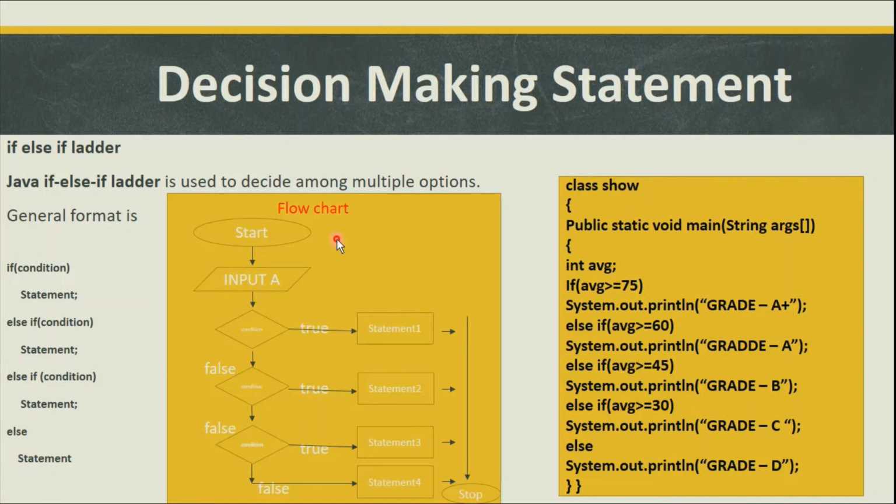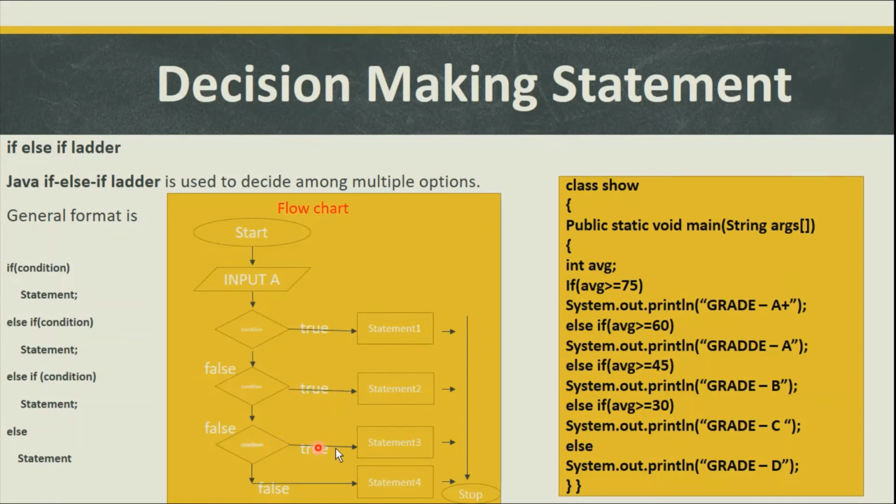We can also get it through flowcharts. Just look here. Suppose we have taken an input, and if the condition evaluates true, then statement 1 will execute, and if it moves to false, then the next condition is checked, and if the next condition evaluates true, then statement 2 will execute, otherwise control will move to the next condition.